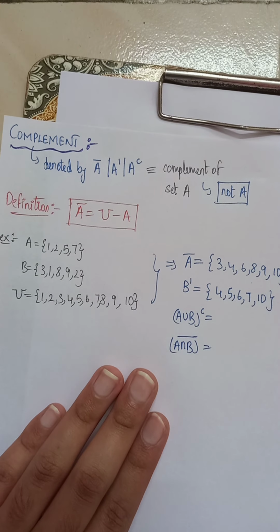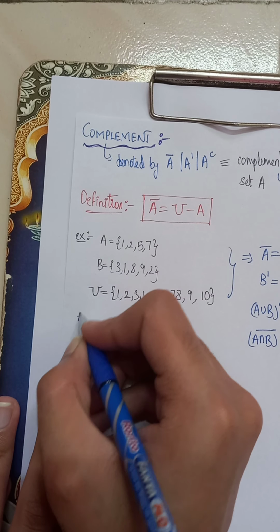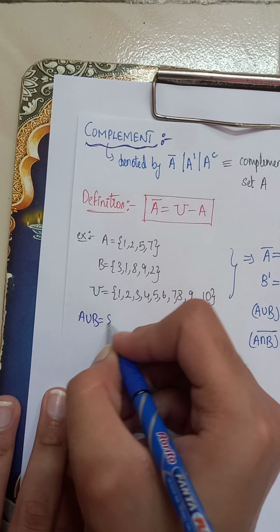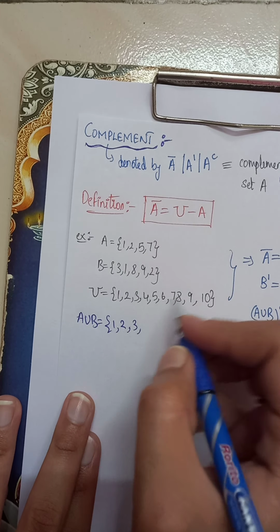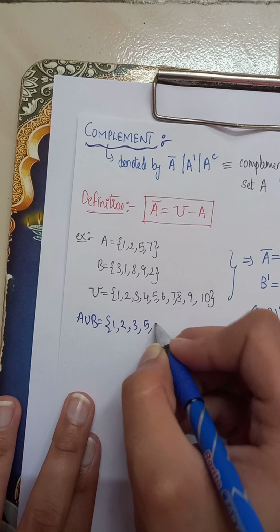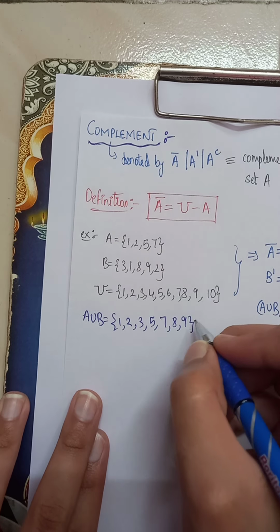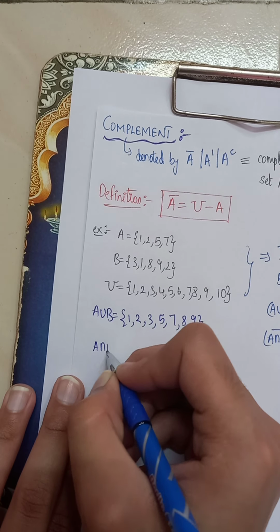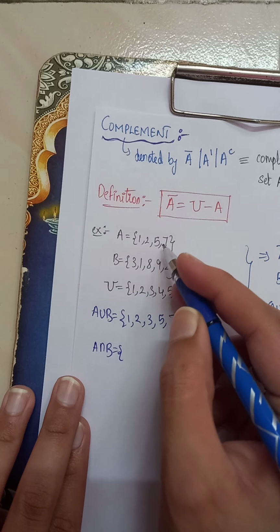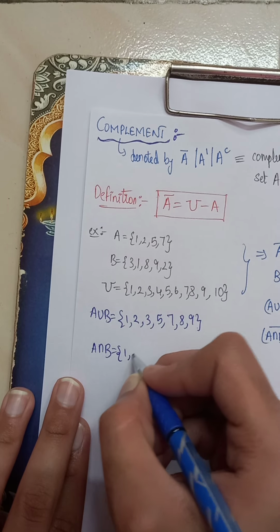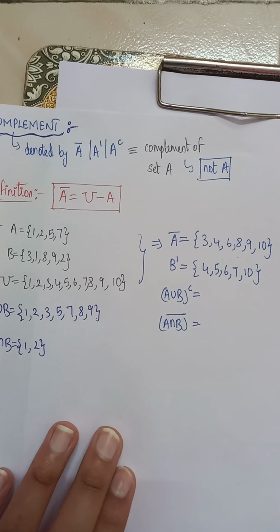Before finding A union B complement and A intersection B complement, we need to find A union B and A intersection B. A union B is 1, 2, 3, 5, 7, 8, 9. A intersection B: 1 is common, 2 is common. Yeah, 1 and 2 are the only common ones. So 1 and 2.